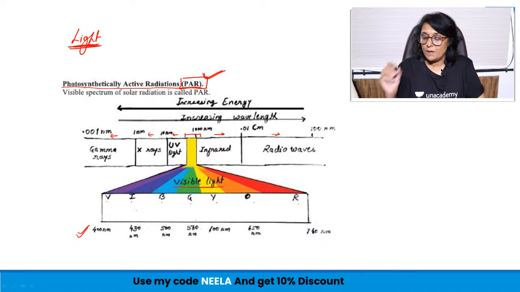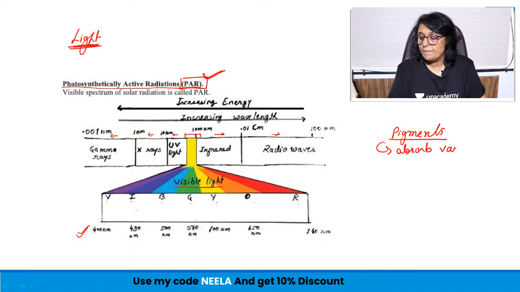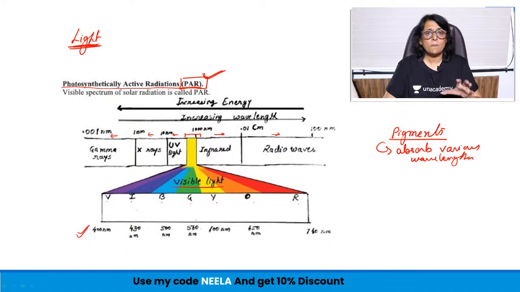Now in the previous lecture we talked about pigments, and pigments are the molecules which absorb various wavelengths. So one particular pigment is probably capable of absorbing say 400 nanometers.